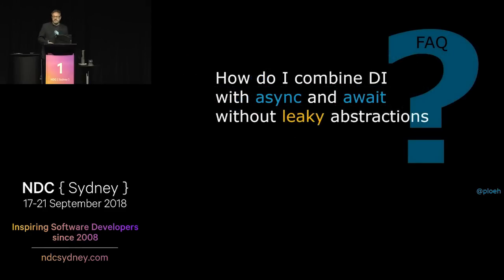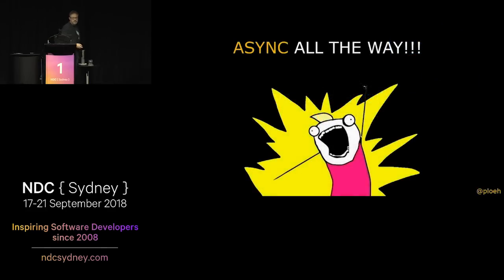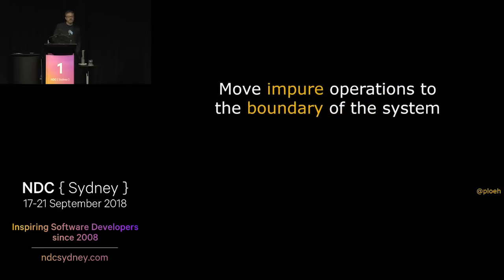So let's go back to how do I combine dependency injection with async and await without leaky abstractions. So we remember that we learned this thing that it needs to be async all the way. And the question is, okay, so is there another way? And there is a classic maneuver you can do if you're doing functional design, functional programming, and that is to move the impure operations to the boundary of the system. You will hear functional programmers say this all the time.